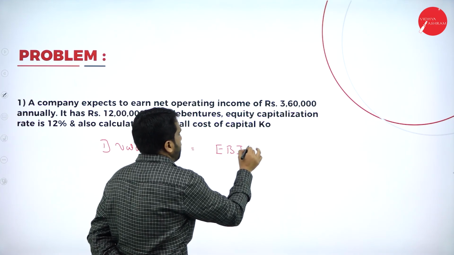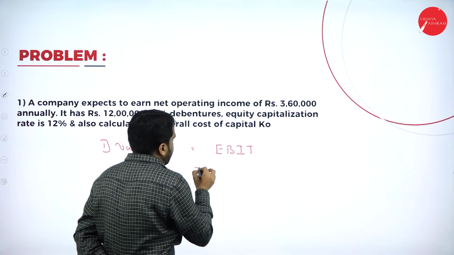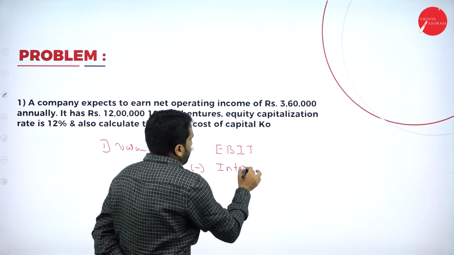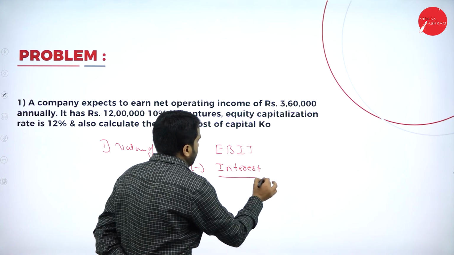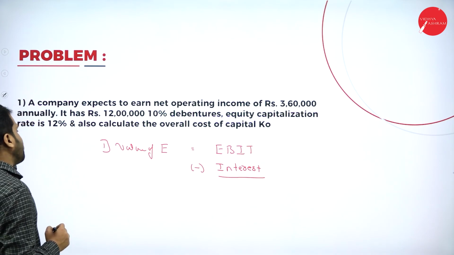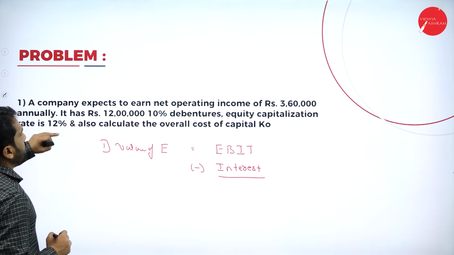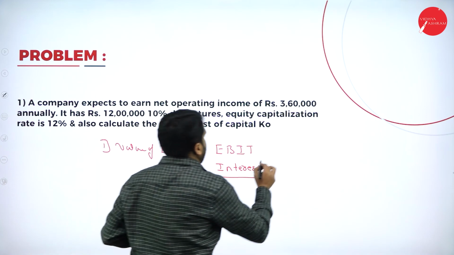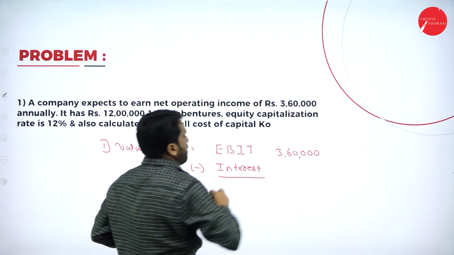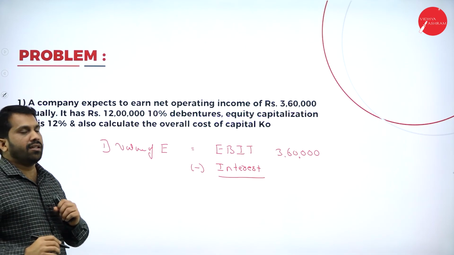EBIT minus interest. Now you will get, what is the EBIT you have here? The EBIT is 3,60,000.